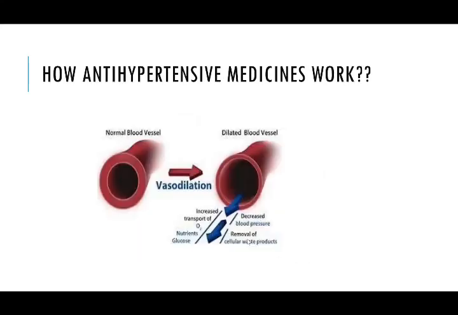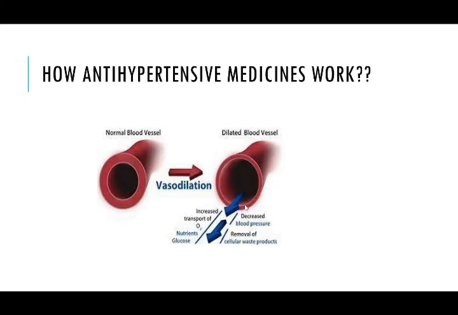Many of the medicines which we use as a treatment for hypertension work by reducing the tension on the blood vessels, and they help in relaxing the blood vessels. This is showing a normal blood vessel, but in a diseased condition, in hypertension, there will be fat deposition inside. When we take an antihypertensive medicine, that is medicine to reduce BP, most of the medicines act like this. They increase the diameter of the blood vessel, so that results in a better flow.